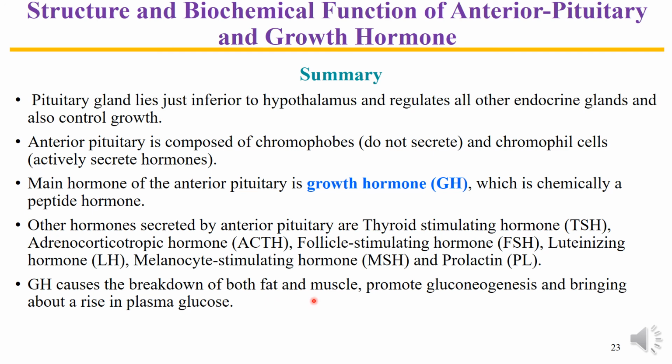As a result, it causes enlargement of the tissues, particularly the bones and the muscles, but at the same time it causes lipolysis and results in hyperglycemia. So regarding carbohydrate metabolism, growth hormone is responsible for creating hyperglycemia.